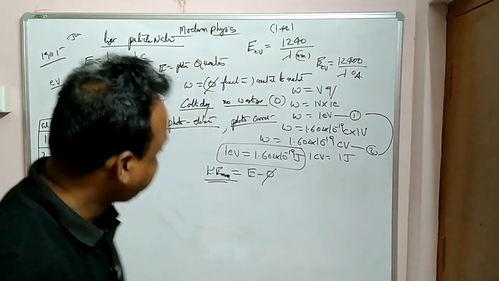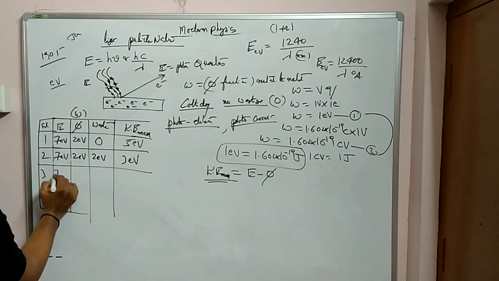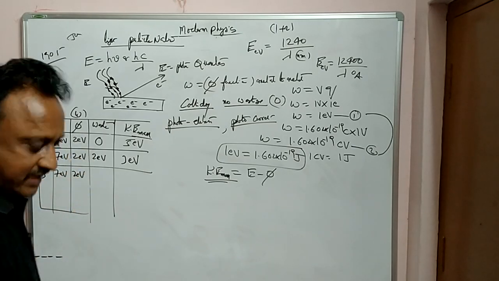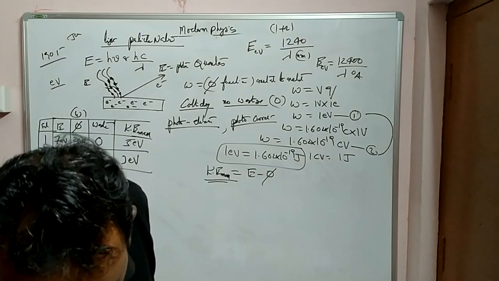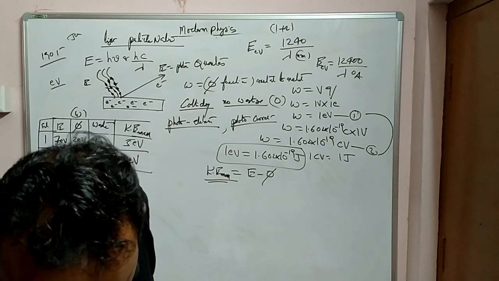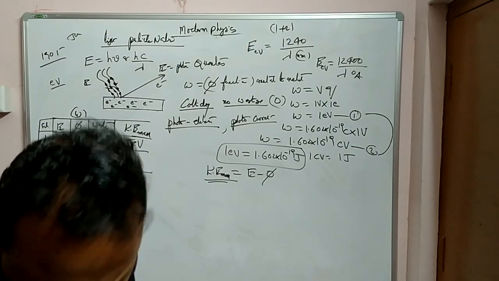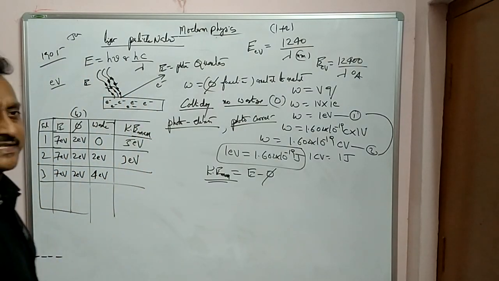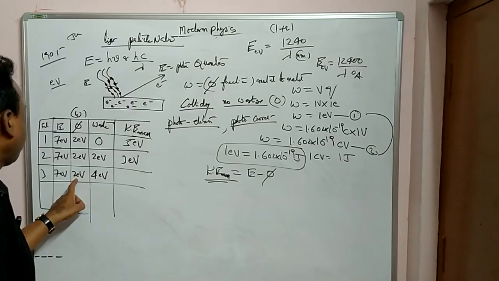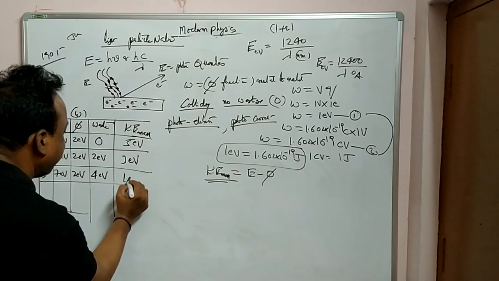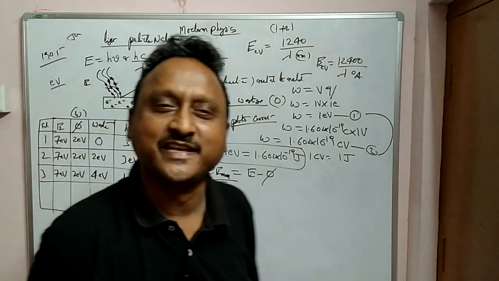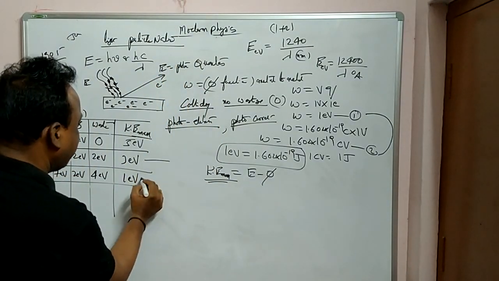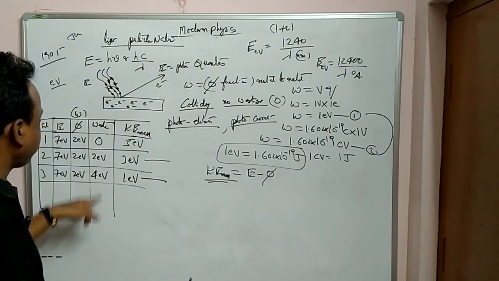Let us go to the third case again. In the third case, suppose 7 eV is the energy and 2 eV is the work function. Suppose in this case, let us take 4 eV as the wastage. So what is the total now? 4 plus 2, 6. 7 minus 6, 1 eV. So here the kinetic energy is 1 eV. You cannot take maximum in this case because wastage is there.